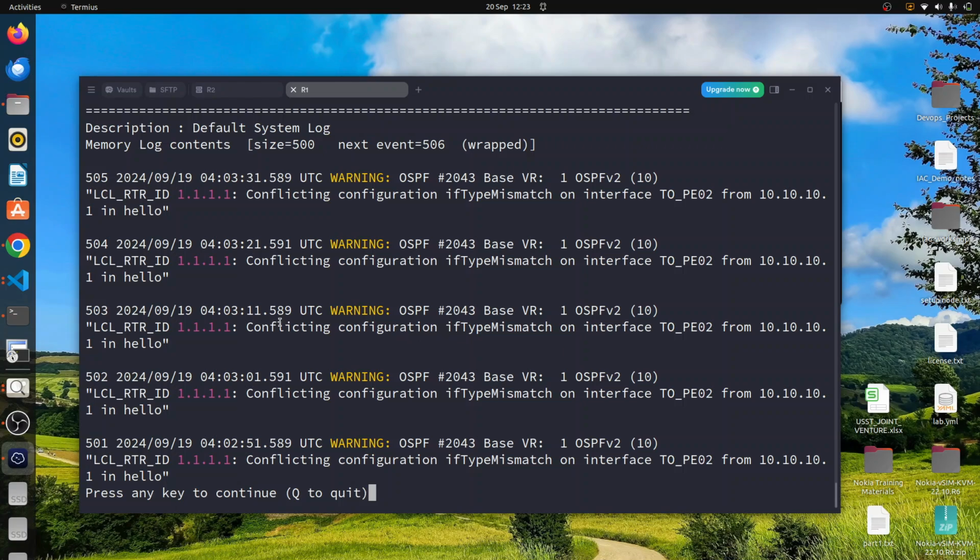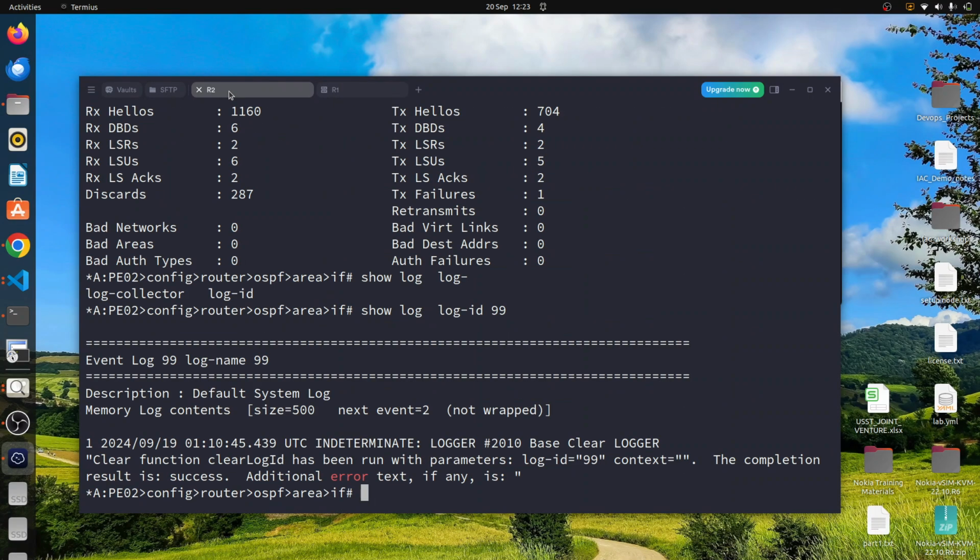So this clearly tells us that we have a misconfiguration in the interface type. If you are configuring an interface to be point-to-point, then it's always recommended that the other side should also be point-to-point. If you don't configure it, then don't configure it on both ends, so that by default it will be a broadcast interface.